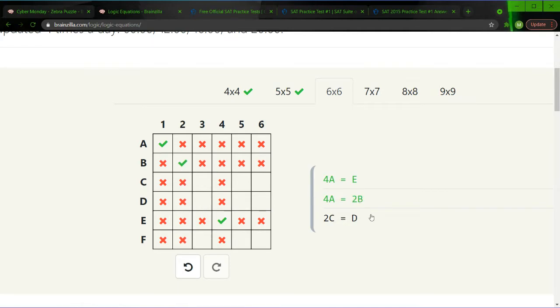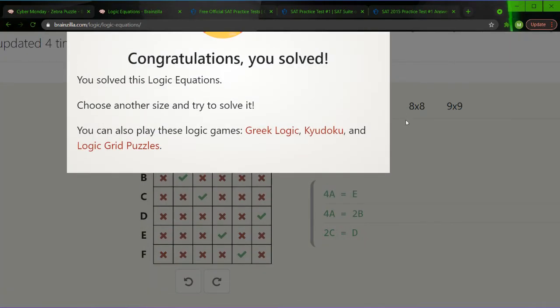Then 2C is equal to D. Well, 2C has to be the only non-odd thing, and 2C is 3. Let's suppose C is 3, the minimum number. That would mean D is 6. D cannot be higher than 6, so D must be 6, C must be 3, and that leaves us with 5 for F. This one was fairly easy.